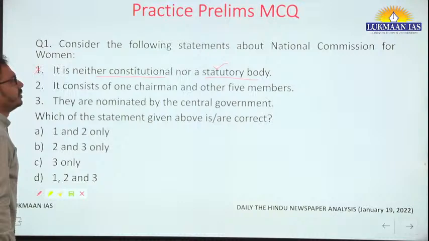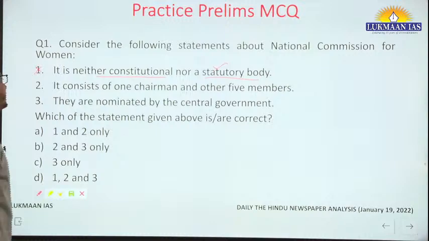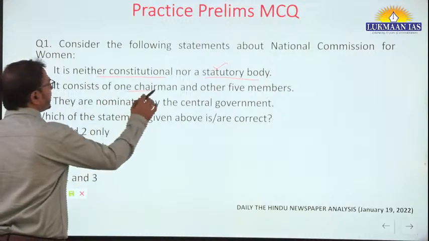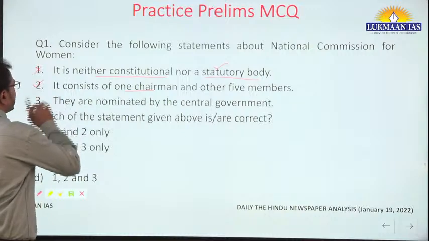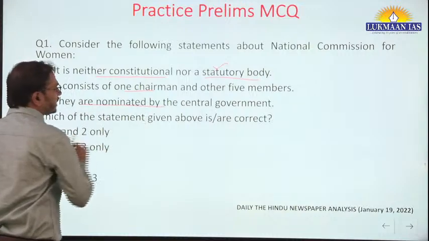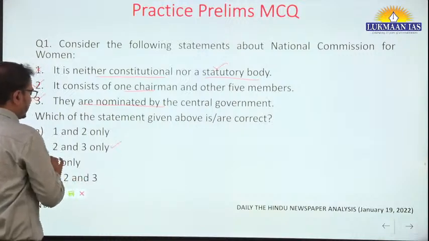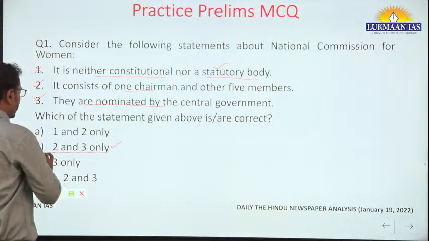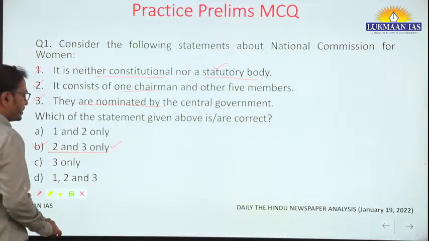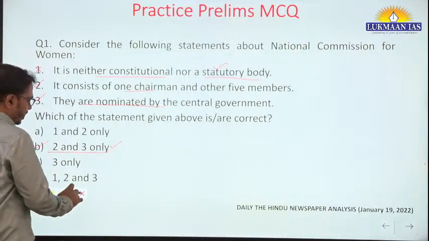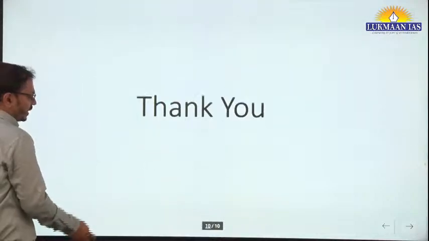The National Commission for Women Act 1990, under that this body was set up in 1992. It consists of 1 chairman and 5 other members. This is correct. They are nominated by the central government. Yes, this is also correct. So you should be aware of the statutory provisions. B is the correct answer, 2 and 3 only. Okay, fine. Any question?